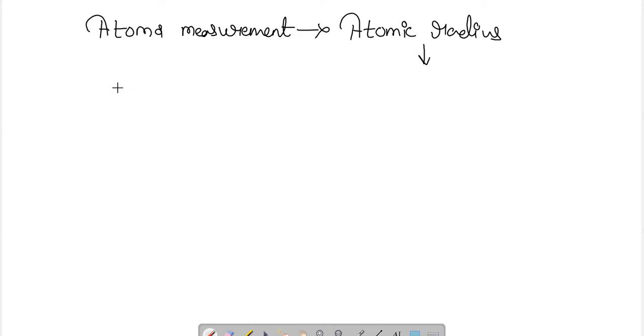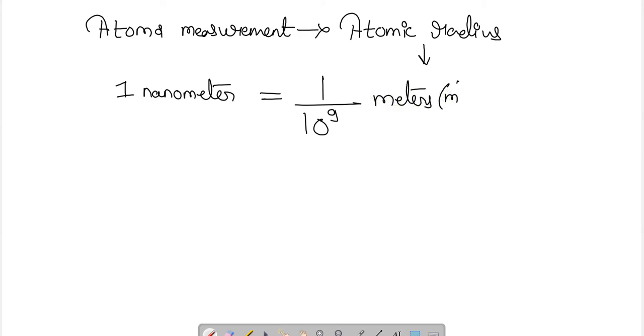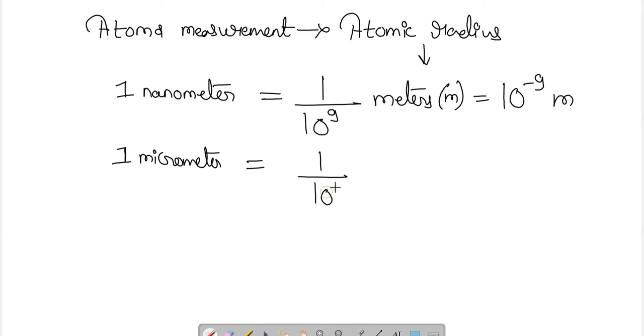For measuring the radius of an atom, different units are used. For example, 1 nanometer, which equals 1 by 10 to the power 9 meters, also represented as 10 to the power minus 9 meters. 1 micrometer, that is 1 upon 10 to the power 6 meters, or 10 to the power minus 6 meters.